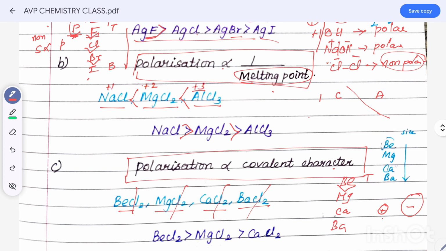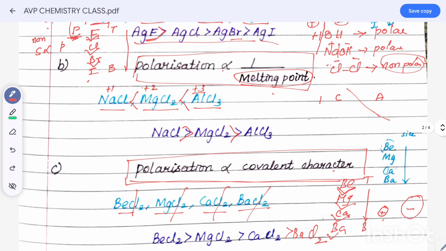Beryllium, because from top to bottom atomic size increases, and a cation with small size gives high polarization. So beryllium, then magnesium, then calcium, then barium chloride, because polarization is directly proportional to covalent character.